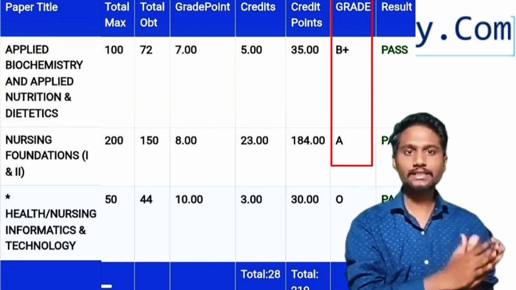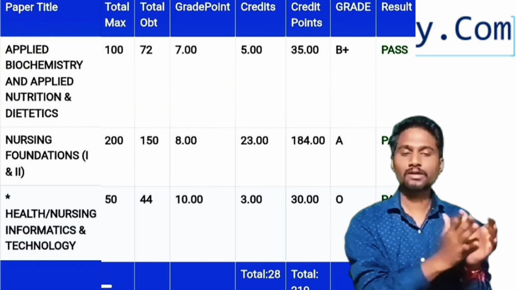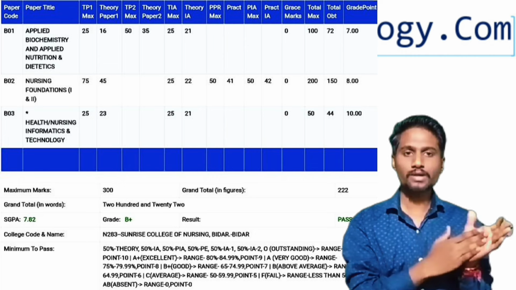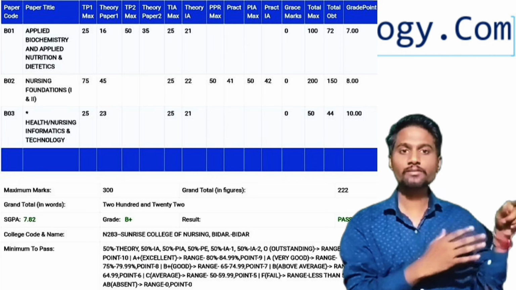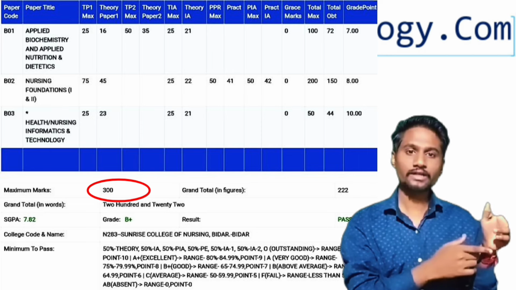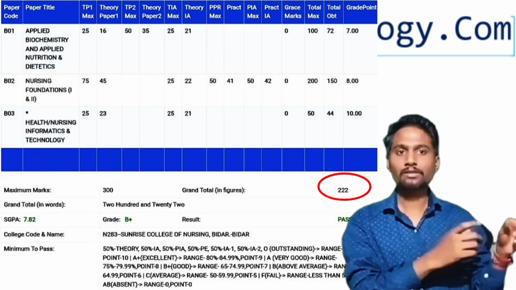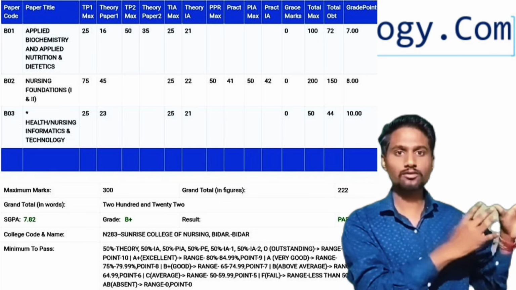This grade is given based on the final marks, how you scored out of the final marks. I mean, in this example only, in this mark sheet only, the total marks to score in this semester was 300. So out of 300, how much marks have we scored? Based on that, we will give the final grades. It's not grade points, it's called grade.